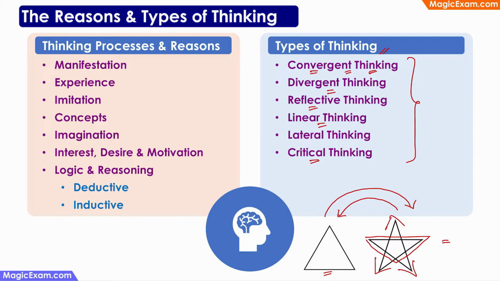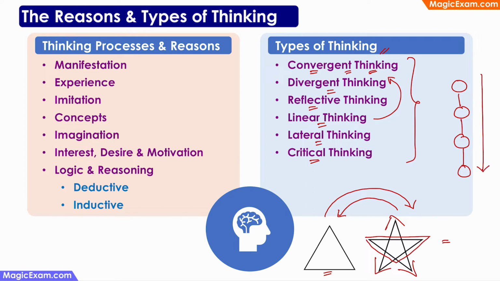Next, linear thinking. So linear thinking means thinking in a line. Linear thinking is very similar to convergent thinking. In linear thinking, what happens is you follow a specific set of steps or a specific path and try to arrive at a solution. For example, if you have taught children a formula to calculate the area of a triangle and then you give them some triangles to solve or calculate the area of a few triangles, they will use the same steps and the same formula and the same method and arrive at a solution. So they are thinking in a linear manner.